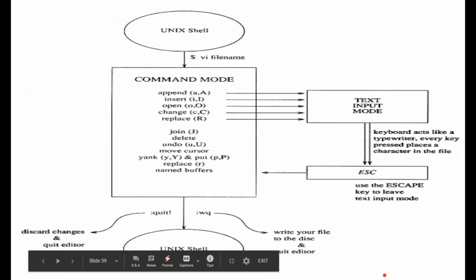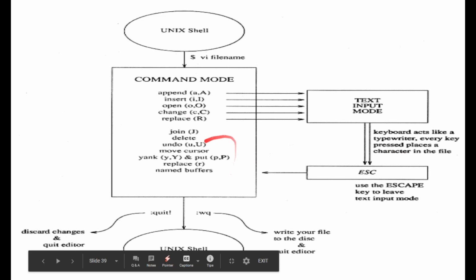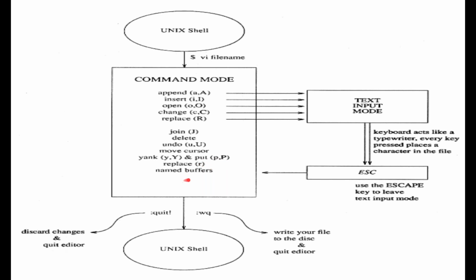So you again come back to your Unix shell. Fine. So in Unix, in your command mode, these are the various options for undo, for moving a cursor, for putting P, for replacing R, everything. So one is your command mode, one is your text mode. Move out of your text mode by pressing the escape key. You can again come to the command mode.